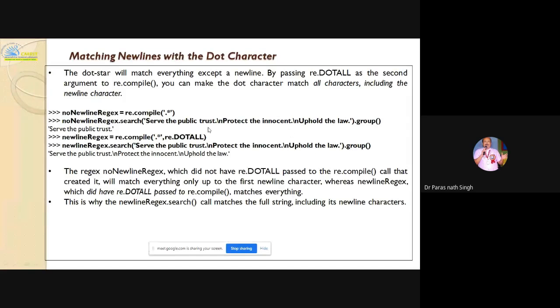And here you will see that it shows only serve the public trust. This is the no new line regex, which did not have re.DOTALL passed to compile. Since re.DOTALL was not passed, it will match everything only up to the first new line character. Whereas the new line regex, which did have re.DOTALL passed to re.compile, will match everything. So this is why the new line regex search call matches the full string, including its new line characters.